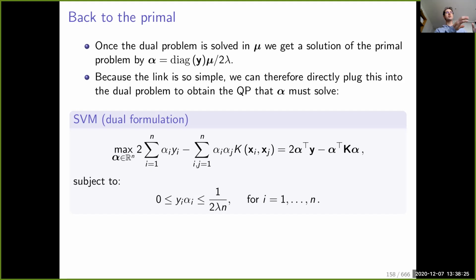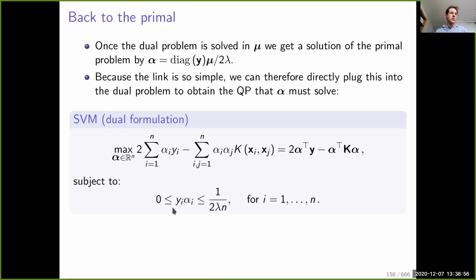So you take the previous optimization problem with respect to mu, you make a change of variable, you optimize with respect to alpha, and what you get is the maximization of this now very simple quadratic function, which is concave because of the minus sign here. So it's simply 2 times alpha transpose y minus alpha transpose K alpha. And the constraints are relatively simple.